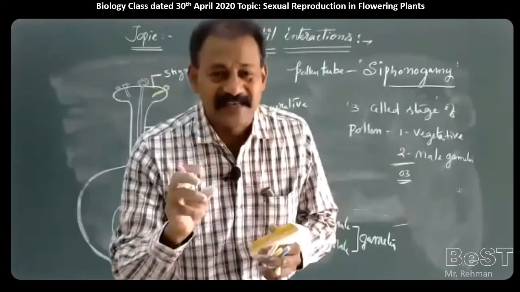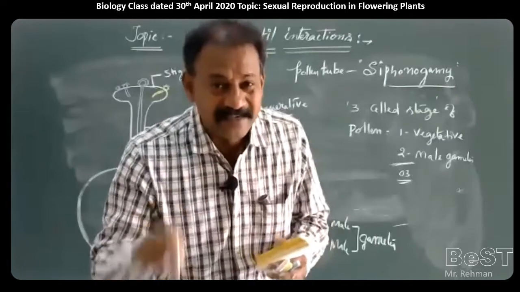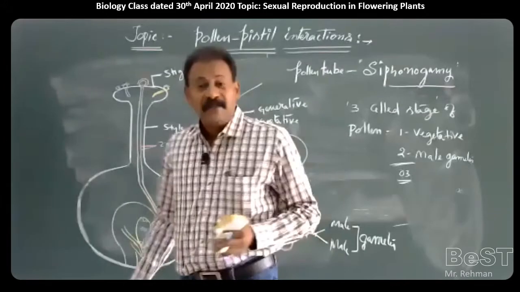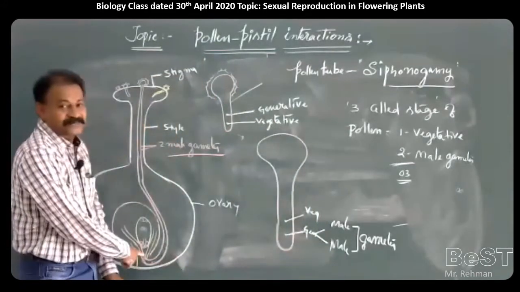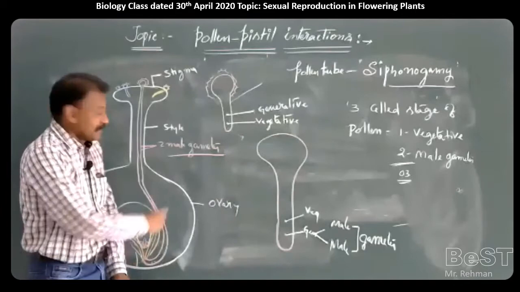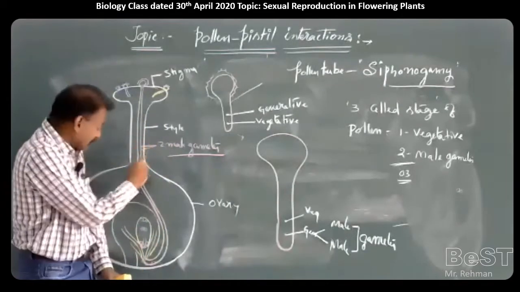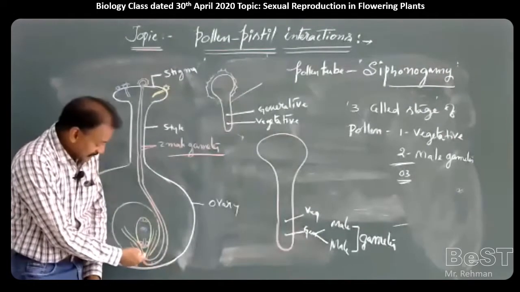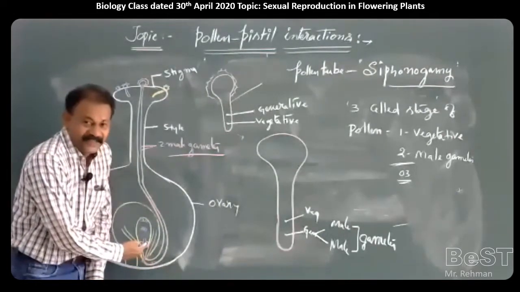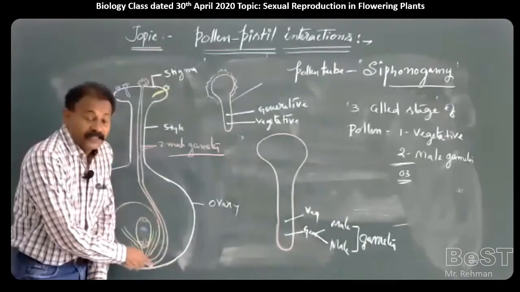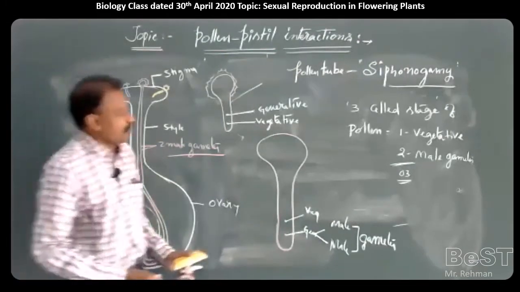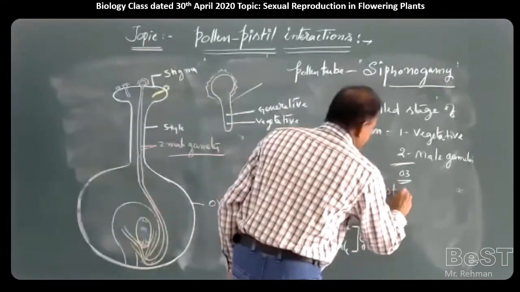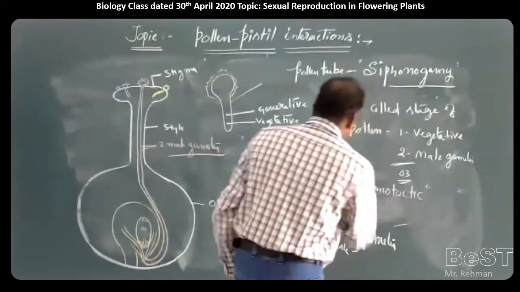By the influence of these chemical substances, the pollen tube moves and finally reaches the micropylar region and enters one of the synergids. This movement is called chemotactic movement. Chemotaxis: what is chemotaxis or chemotactic movement?